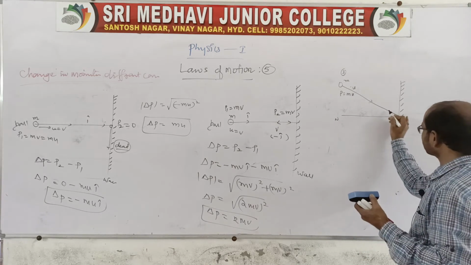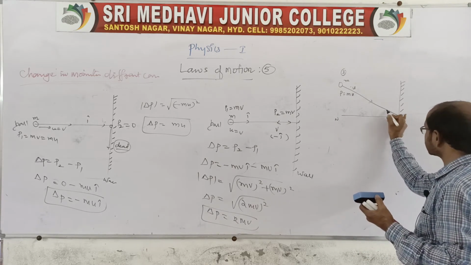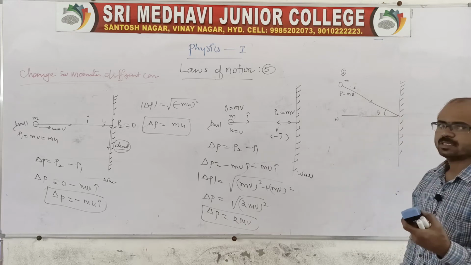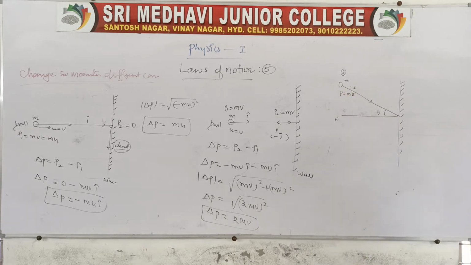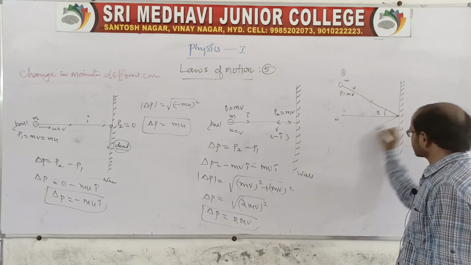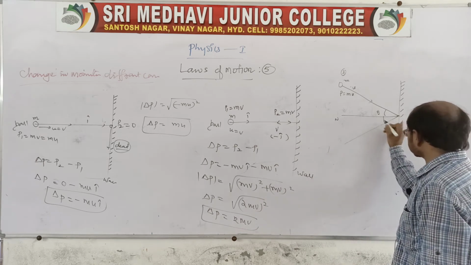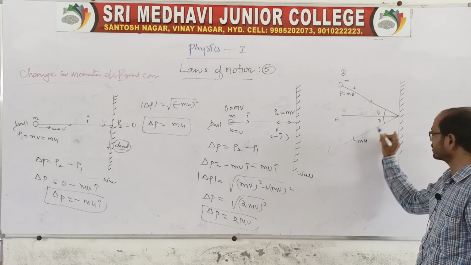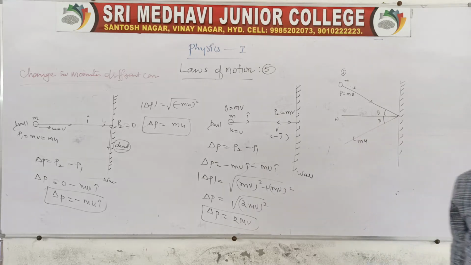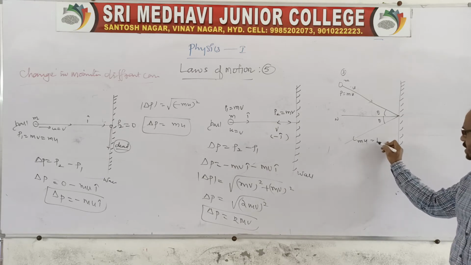When it strikes the wall at an angle theta with the normal, the body making an angle theta with the normal rebounds with the same momentum, making the same angle, and the momentum is nothing but a vector.